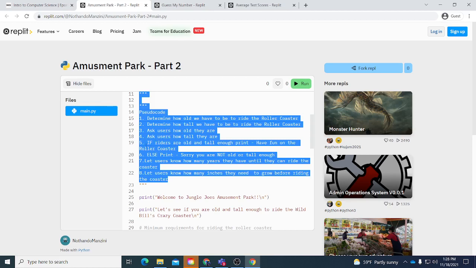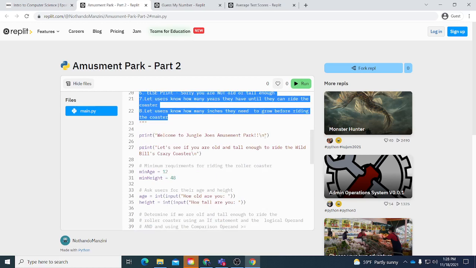Then if they are old enough and tall enough, it'll print a certain statement. And if they are not tall enough or not old enough, print a certain statement. So then it would let the users know how many years they have to grow or how many inches they need to grow before riding the coaster.